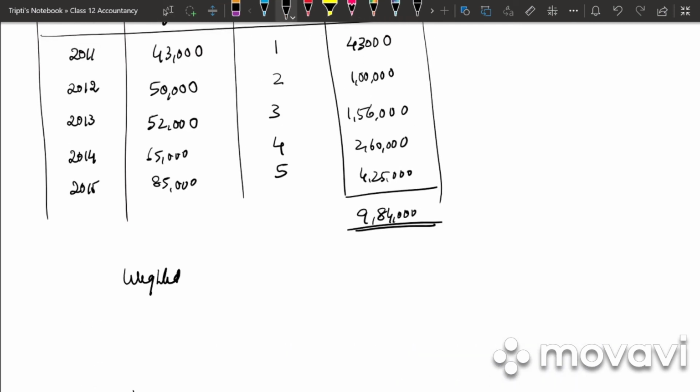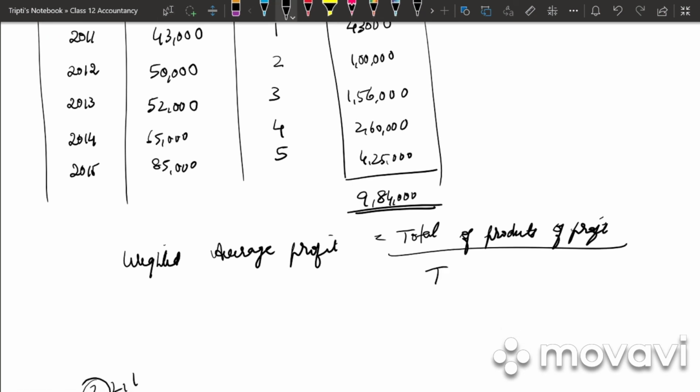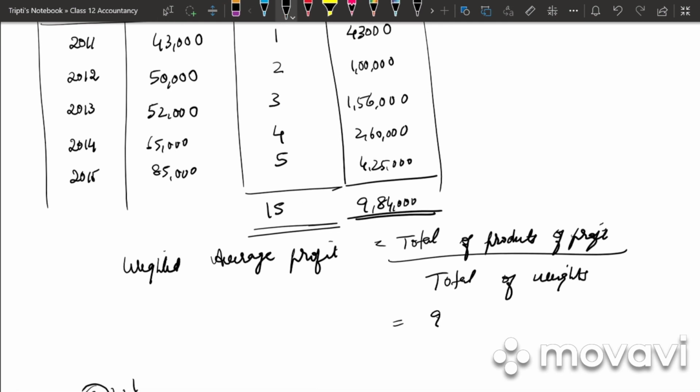Next we find weighted average profit. It is total of products of profit divided by total of weights. We need to total our weights column as well. It is 5 plus 4 plus 3 plus 2 plus 1, that is 15. So we get 9,84,000 divided by 15, which is 65,600.